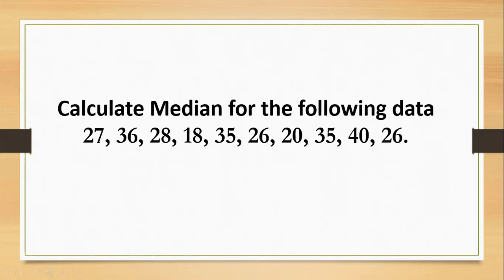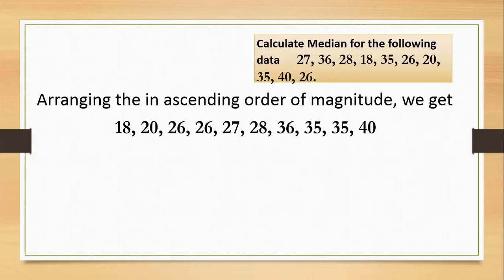Next, the next problem. Calculate median for the following data. I remind you, each and every time, first find whether it is an individual series, discrete series or continuous series. So first, check: 27, 36, 28, 18, 35, 26, 20, 35, 40, 26. Only the values are given, so this is an individual series. What do you do? First you have to arrange in ascending order.